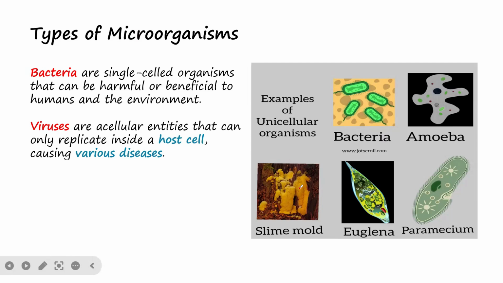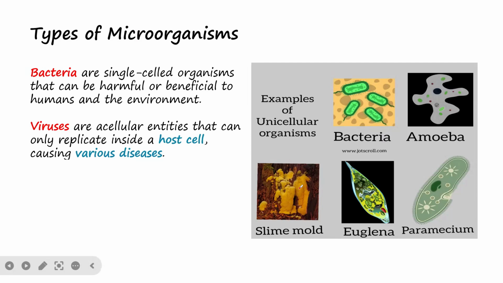So very importantly, we have viruses. Viruses are acellular entities. Why are they acellular? Because they are below the cell. Viruses are examples of supramolecular complexes, in the sense that they are produced only by the combination of some macromolecules. A supramolecular complex is just a combination of macromolecules.